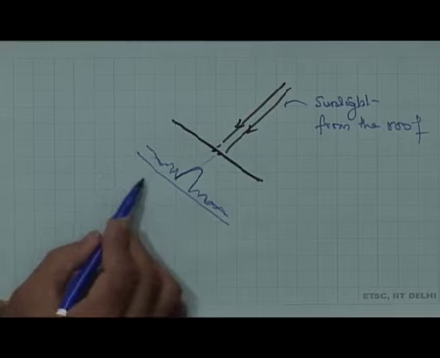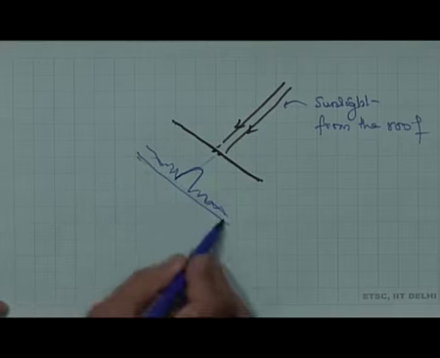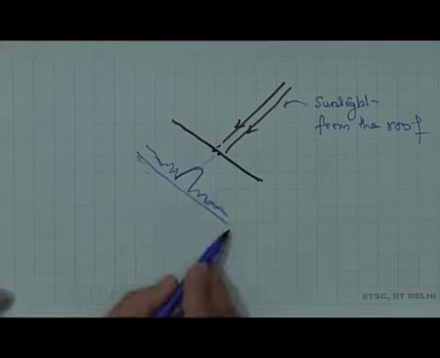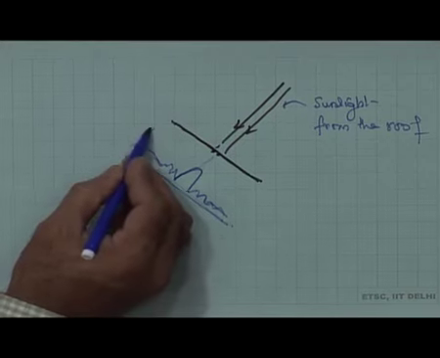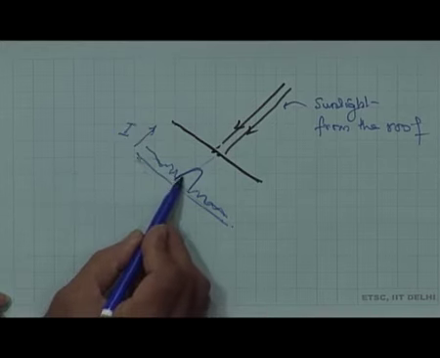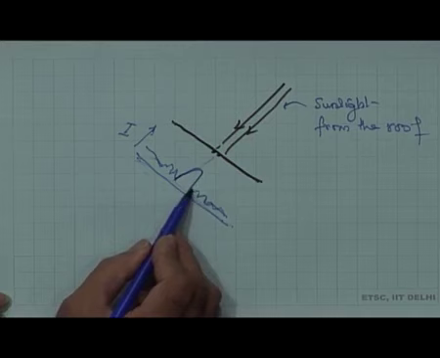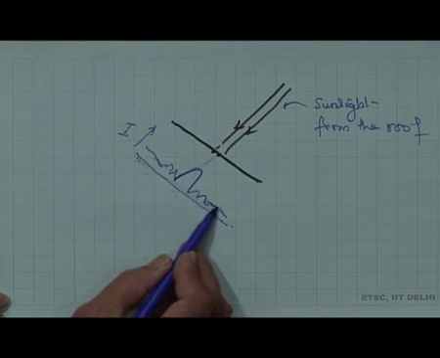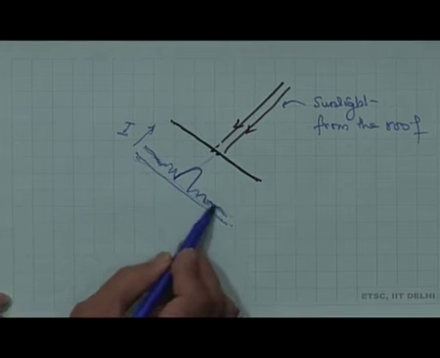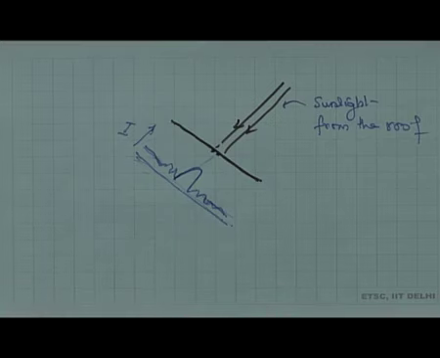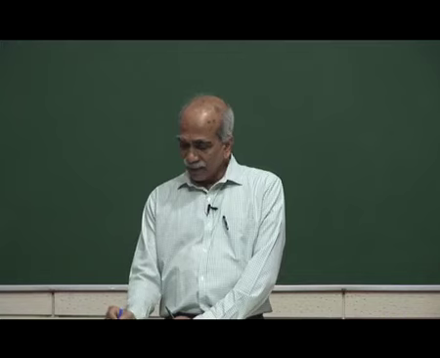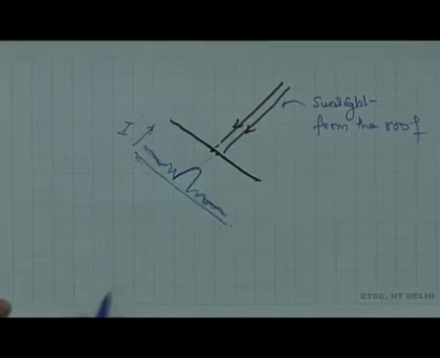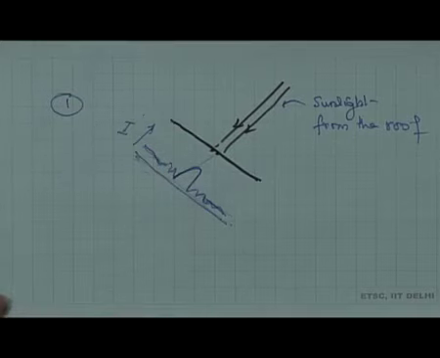What I have plotted is, this is a screen, let us say a cardboard sheet. If you plot the intensity, he could see a bright peak at the center, and then he saw some colors, and then there is uniform illumination far away from here. This is now very well understood, why he saw such a pattern, and we will discuss this in greater detail in the next lecture. But this is what Young saw, and this is the first sequence.